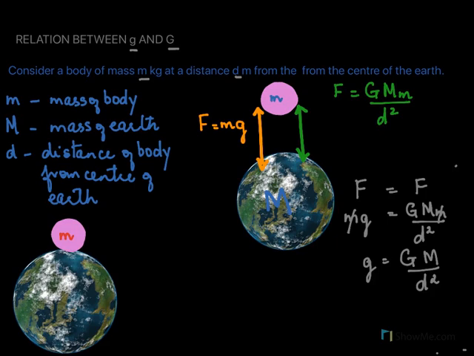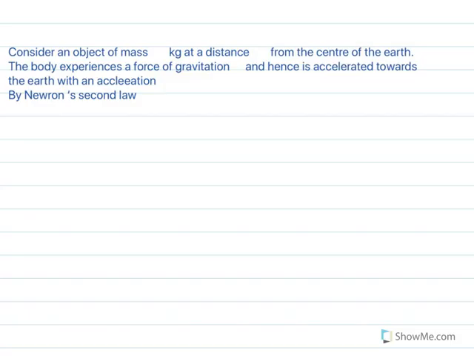However, if the object is on the surface of the earth, m is the mass of the object, capital M is the mass of the earth, and now the distance will be the radius of the earth. This distance here will be r, and in this case the g will be GM over r square, where r is the radius of the earth. Now we'll go ahead and see how to write this derivation.